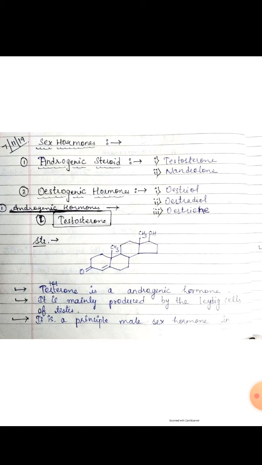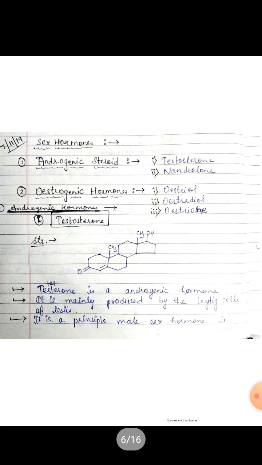Actually, it is given intramuscularly. It has a half-life of 10 to 20 minutes, and 98% is bound to sex hormone binding globulin. It is metabolized in the liver and excreted by the kidney.